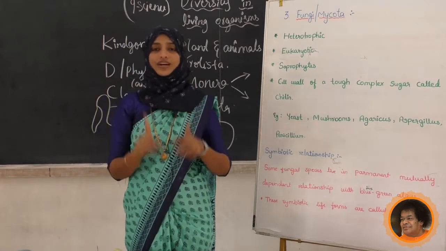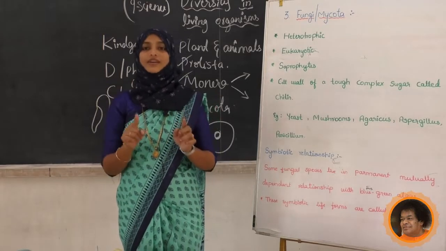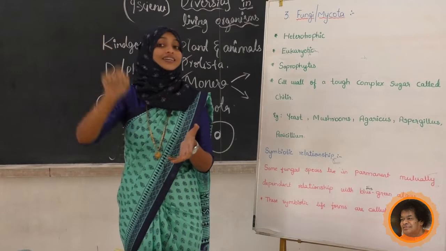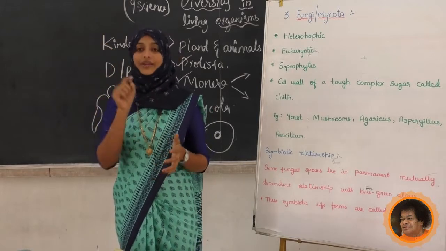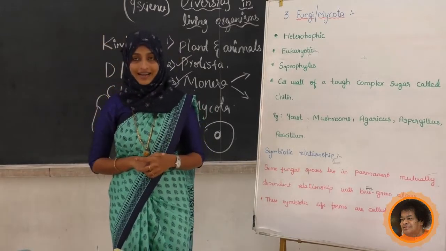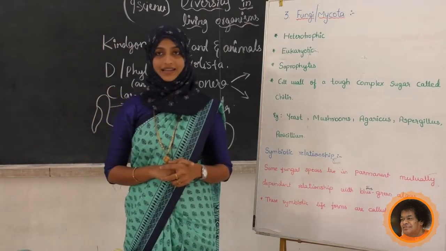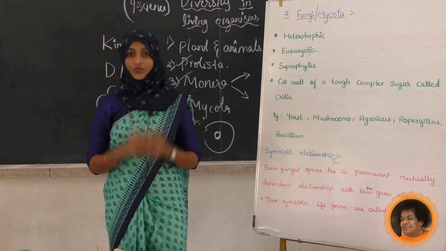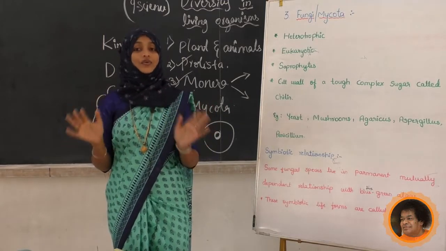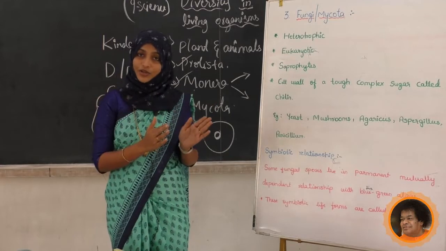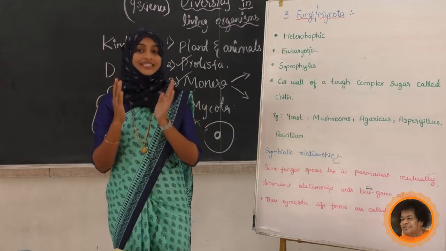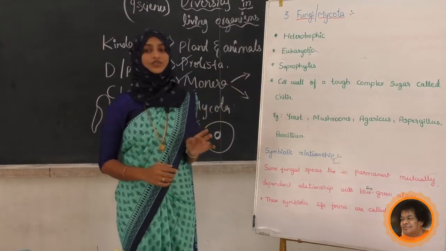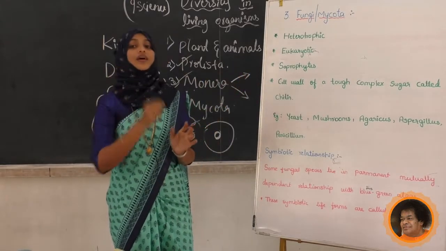So here the fungi are saprophytes because they absorb the nutrients after the decaying of that matter. Such organisms are called saprophytic organisms. We are heterotrophs only, and they are heterotrophs, but they come under the saprophytic. Next we will see one more special character of this fungus: the cell wall is made up of chitin.